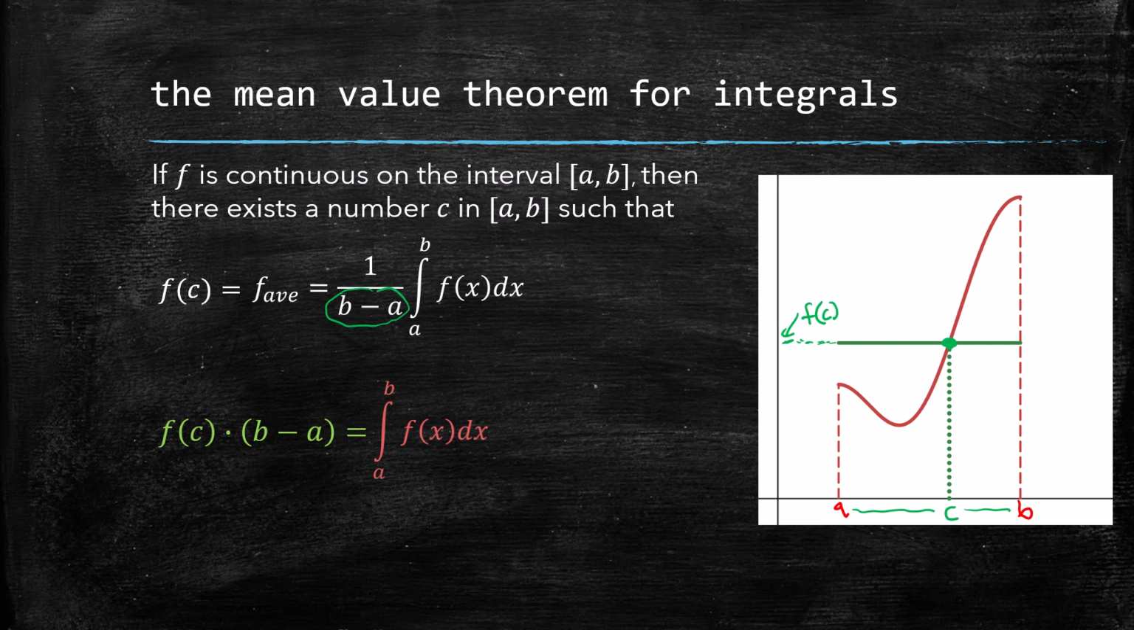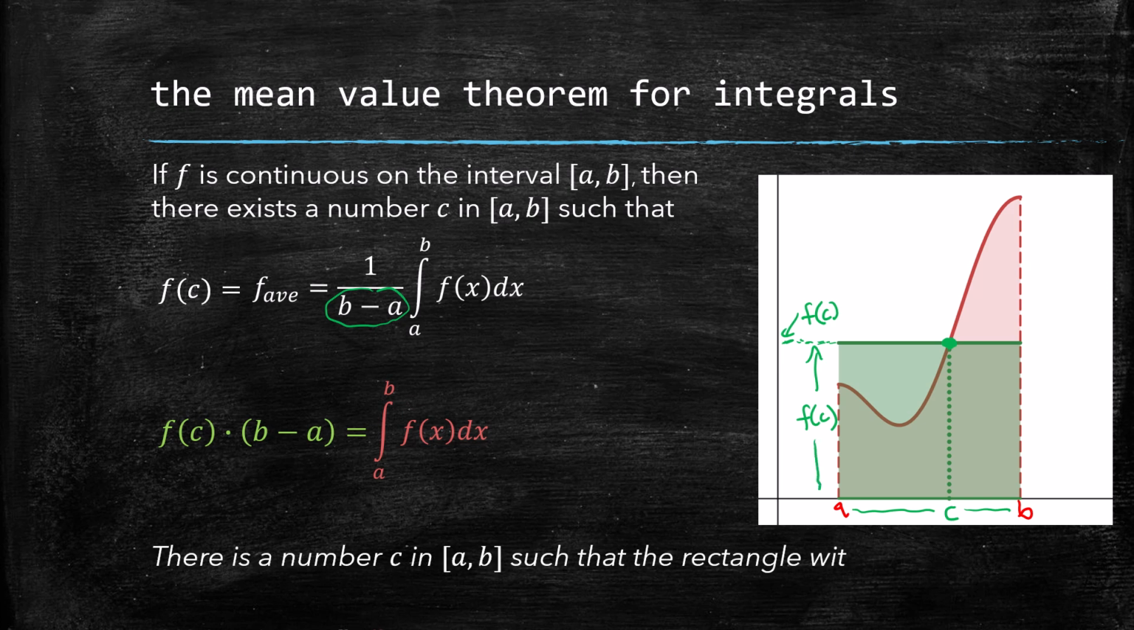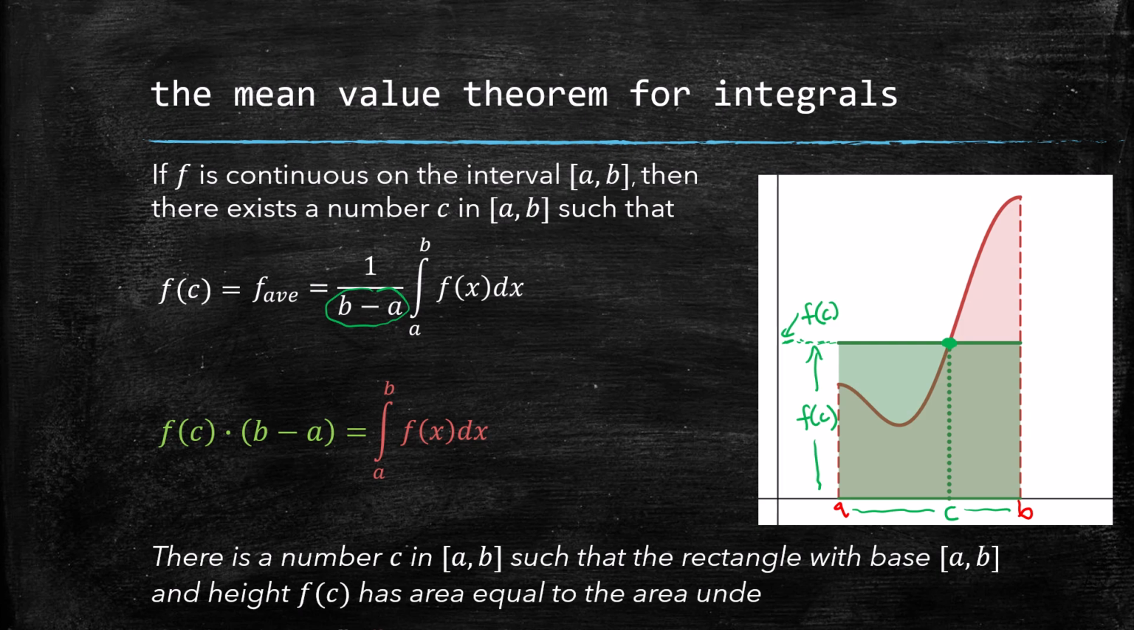That integral in red is really just the area under the curve. So the area under the function from a to b is equal to the area of the rectangle, where the height is f(c) and the width, the base, is just b minus a. So we're saying there is a number c in the interval such that the rectangle with base ab and height f(c) has area equal to the area under the curve from a to b. And why does that make intuitive sense?